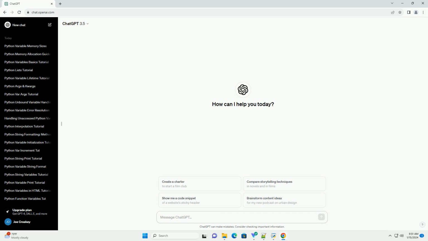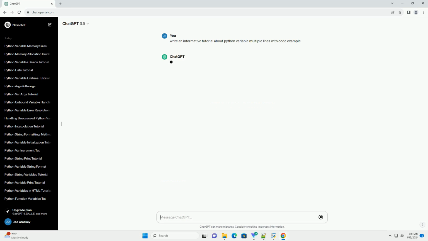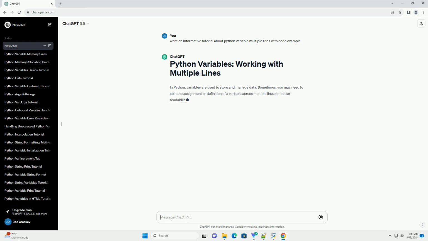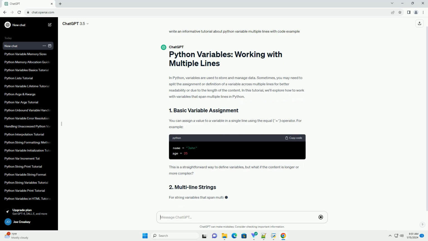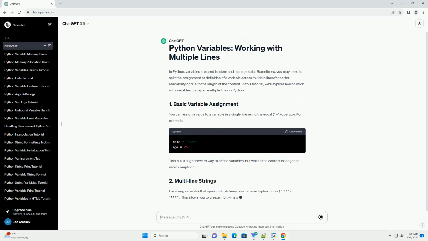In Python, variables are used to store and manage data. Sometimes, you may need to split the assignment or definition of a variable across multiple lines for better readability or due to the length of the content. In this tutorial, we'll explore how to work with variables that span multiple lines in Python.